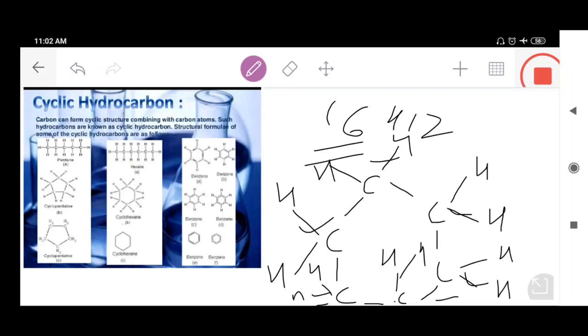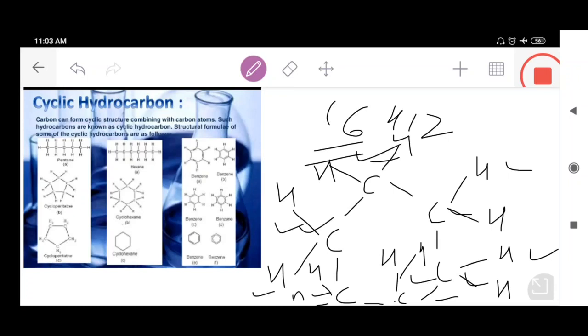I don't have space below, that's why I wrote those 2 hydrogen atoms in the upward direction. So the molecular formula of this cyclohexane is C6H12, that is 6 carbon atoms and 12 hydrogen atoms. 2 plus 2, 4 plus 2, 6 plus 2, 8 plus 2, 10 plus 2, 12.